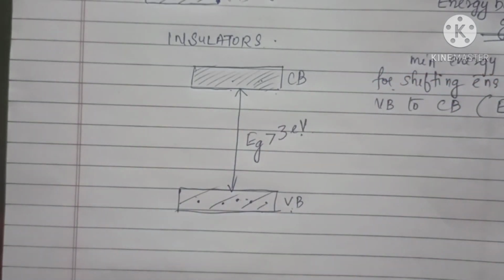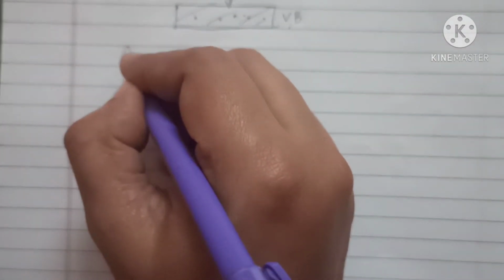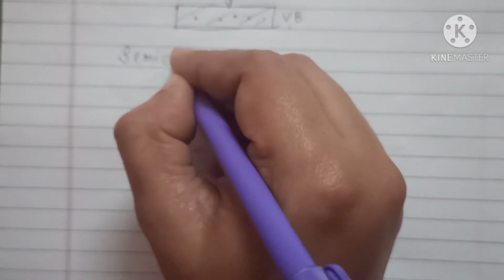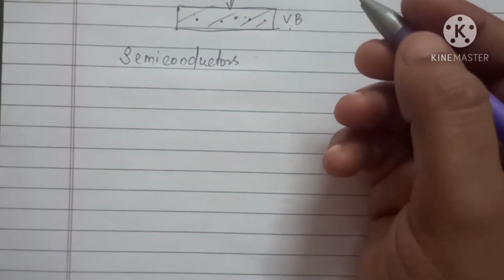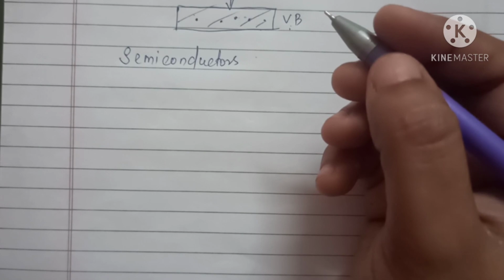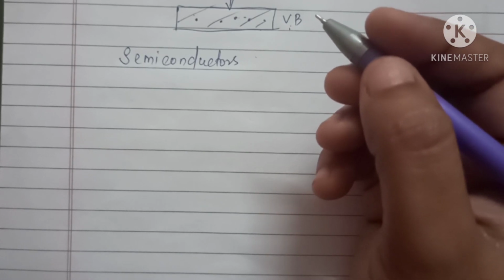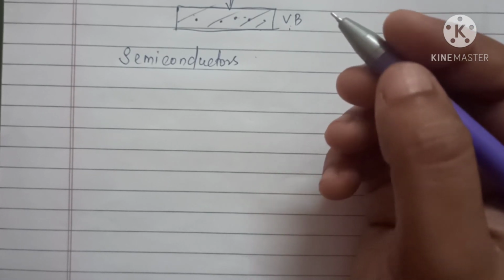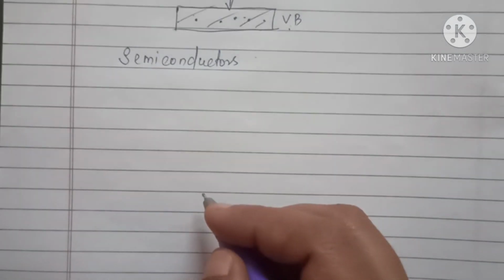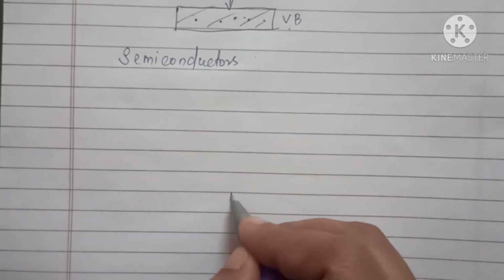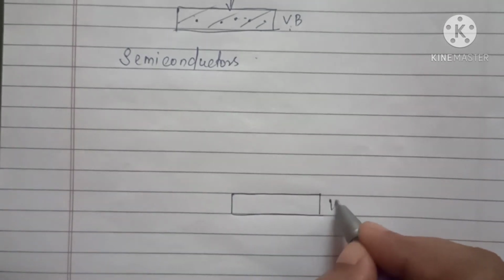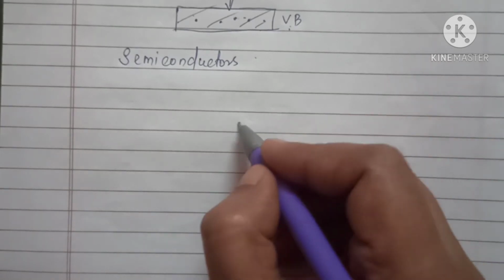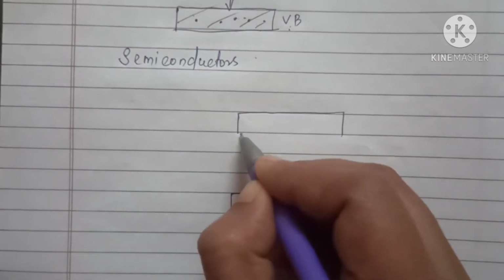Understood? Now we are moving to the semiconductors. In the case of semiconductors, this is our valence band and this is our conduction band.